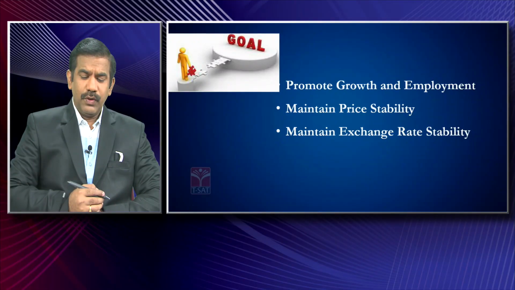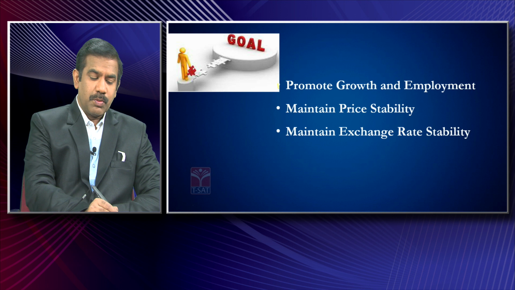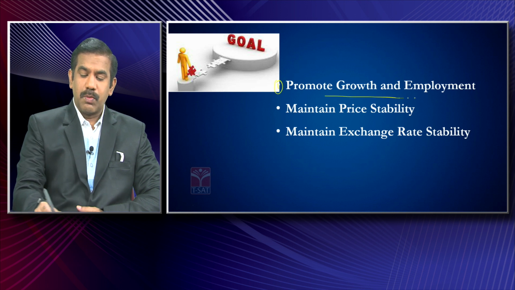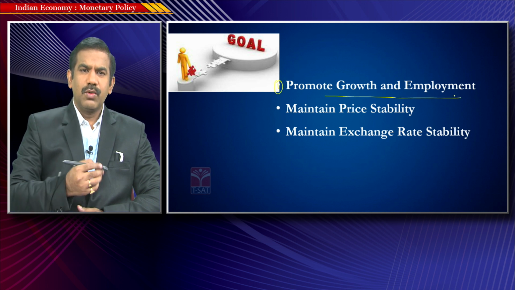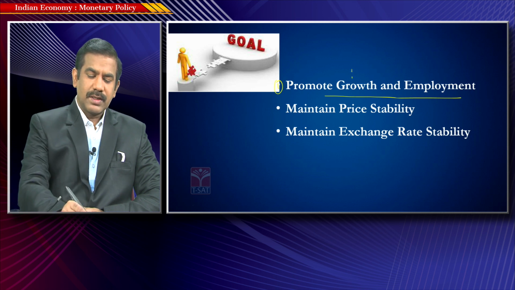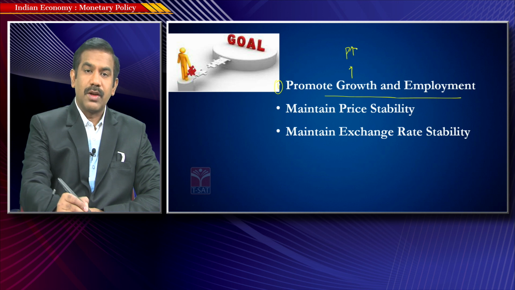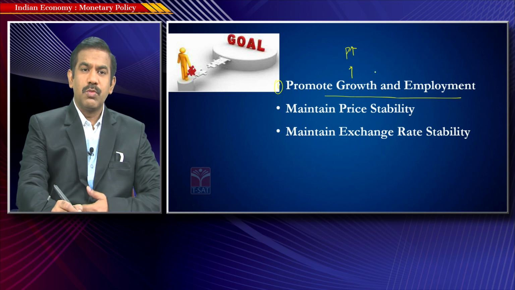So, the first and foremost objective of monetary policy is to promote growth and employment in the economy. I think you could understand how growth and employment are correlated. In the last class I already discussed what growth means: an increase in production of goods and services in an economy. Whenever the economy is producing more and more goods and services, the economy is said to experience more growth. That is what we discussed in the session on Indian measures of national income and growth.